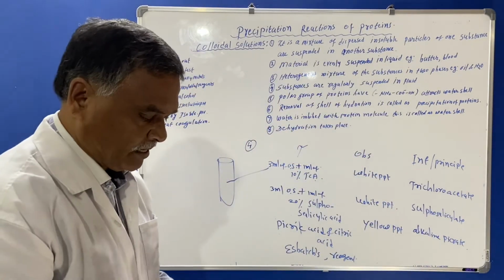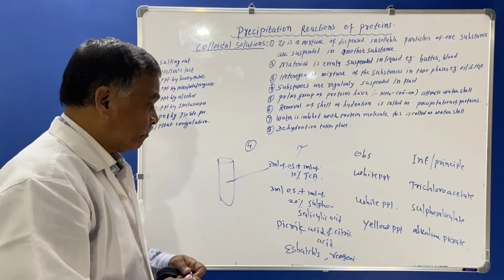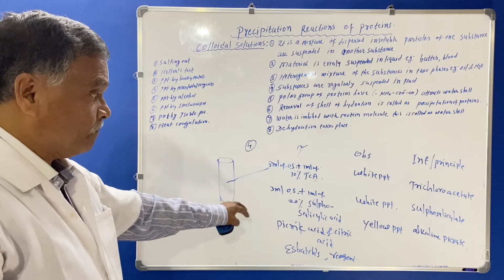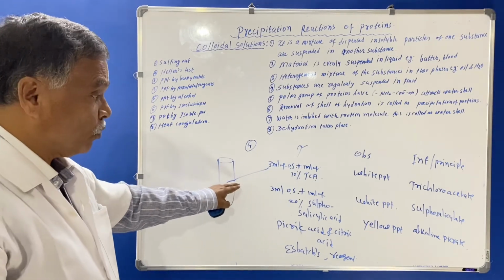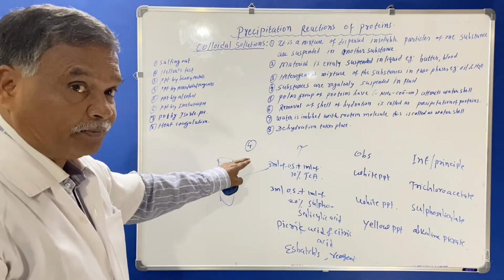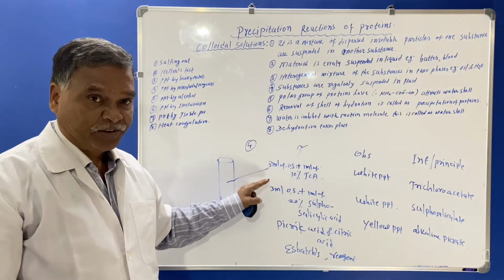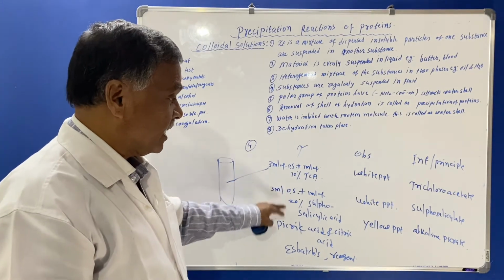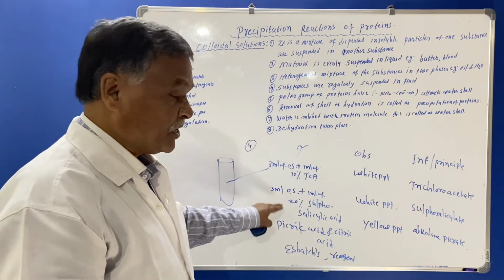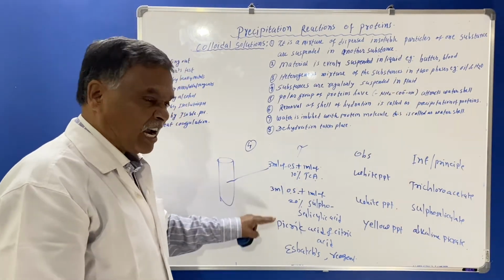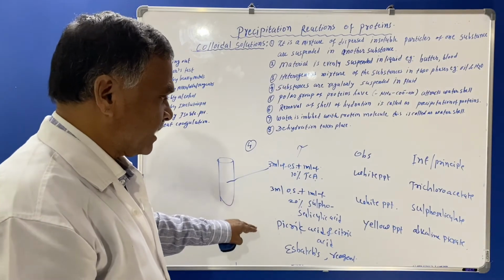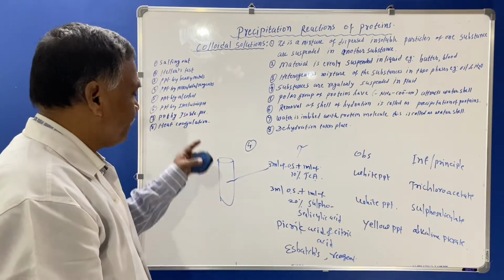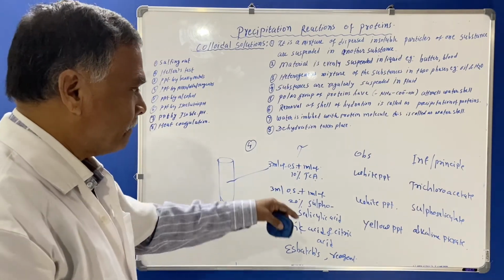So you must know that for these alkaloidal reagents, the protein will behave as a base, and this is neutralized by the alkaloidal reagents, which are carrying negatively charged particles. So these are the alkaloidal reagents which will neutralize the proteins.